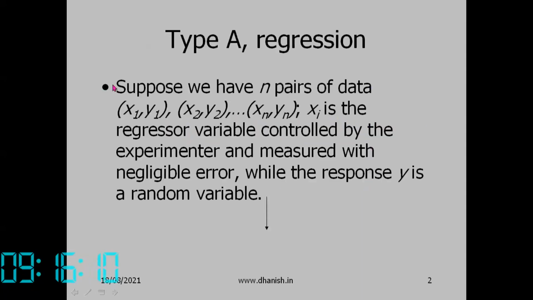So regression is a relationship between two variables. The source of data will be like this. Suppose we have n pairs of data, x1, y1, x2, y2, etc., xn, yn. So there are two variables, x and y. We are trying to find out a relationship between the two. So that Google class gives the temperature versus number of chirps by grasshoppers. So we can think of any two variables.